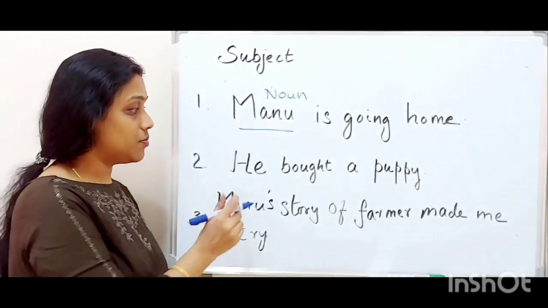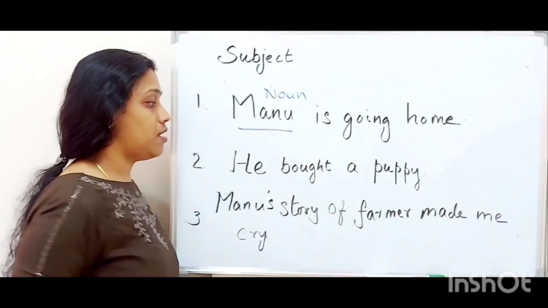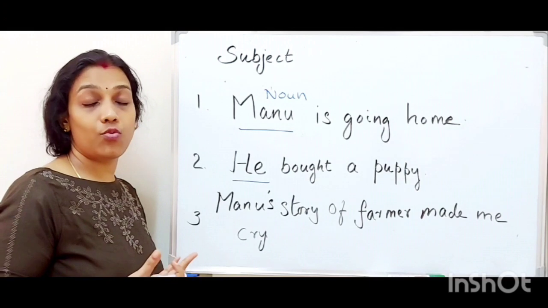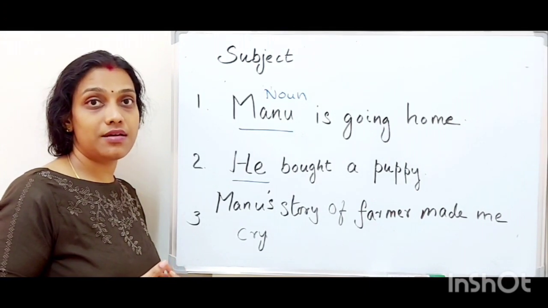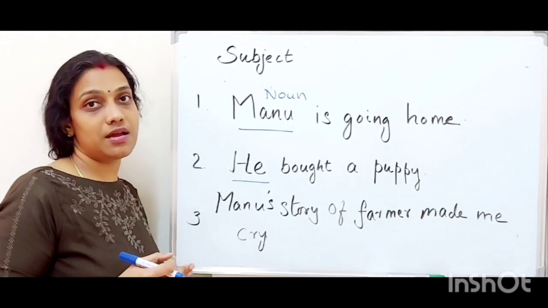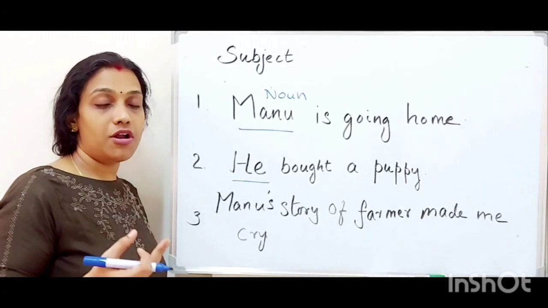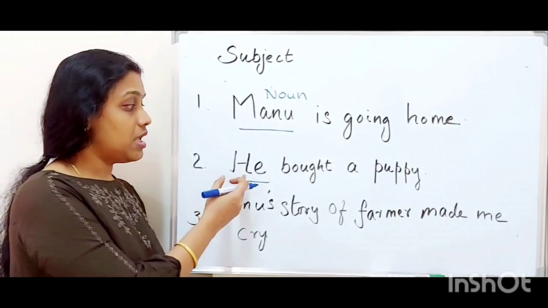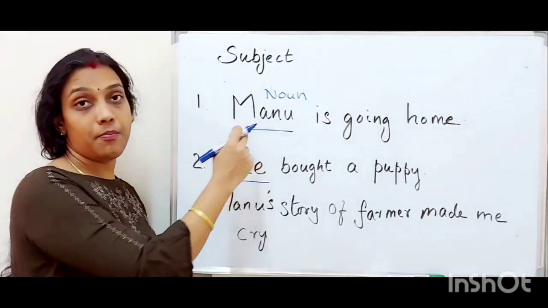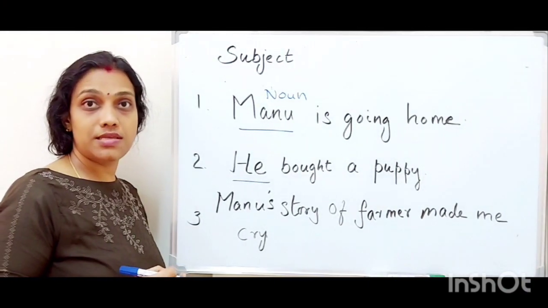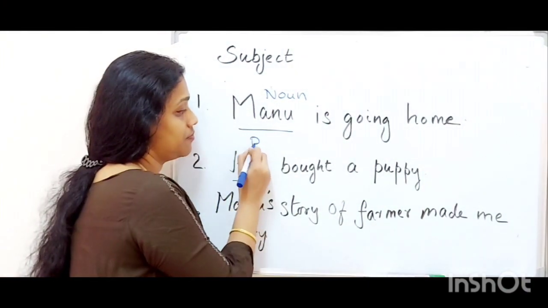Now, let us see the second one. He bought a puppy. Now, what about he? He is the subject here, right? And what type of a word it is? It is a pronoun. A pronoun is a word that is used to replace the noun. To avoid the repetition of the noun word, we use pronoun. So, he can be used instead of Manu, right? So he is a pronoun and pronoun is also used as a subject.